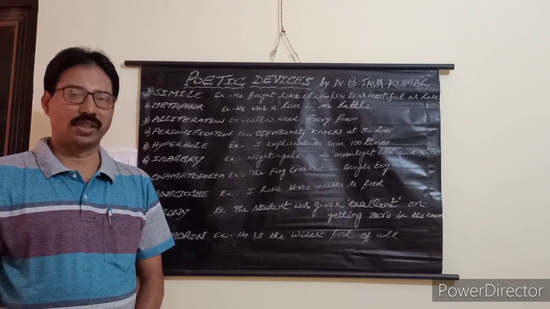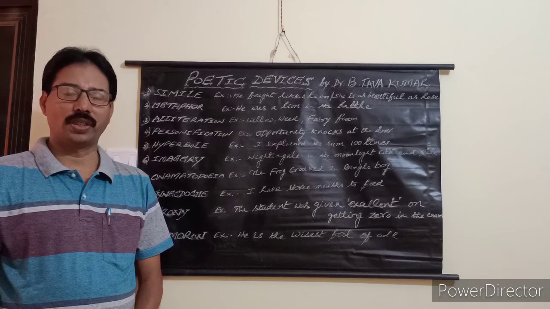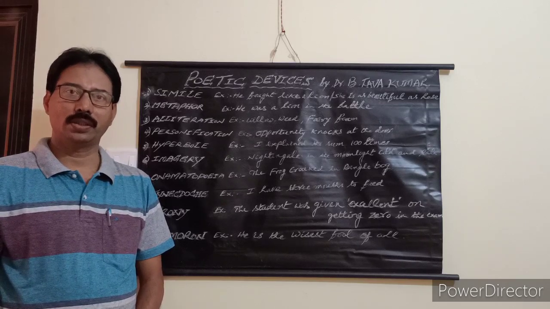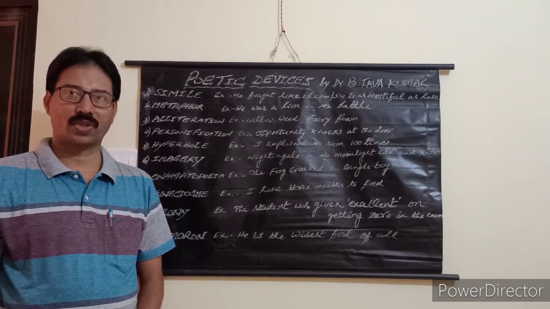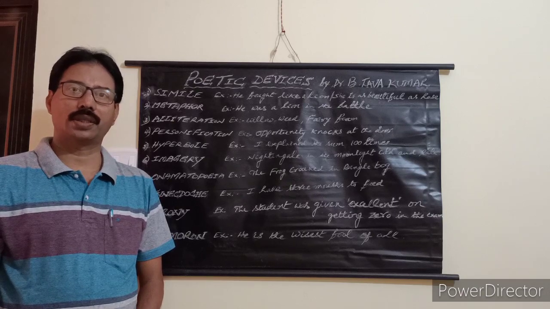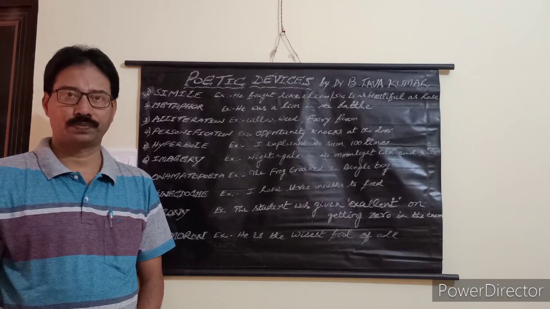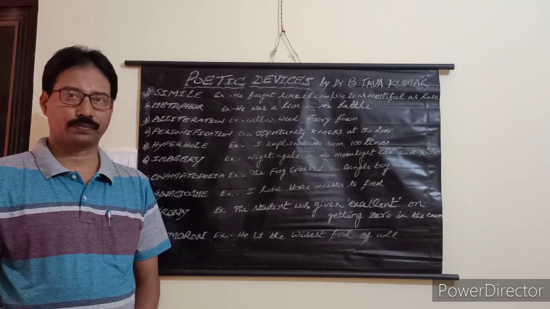I hope I am clear. You understand the difference between simile and metaphor. In simile, you can see like, as and so. In metaphor, you don't come across like, as and so. That is the difference between simile and metaphor.